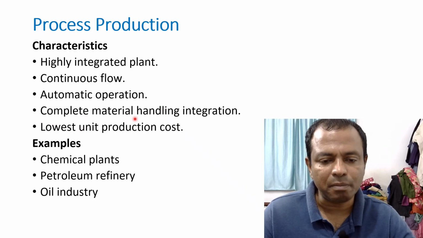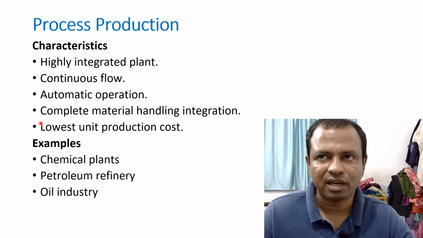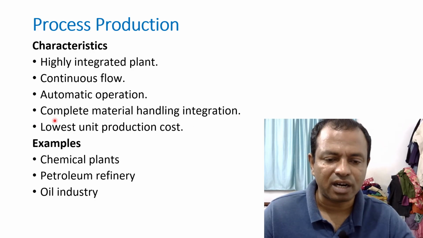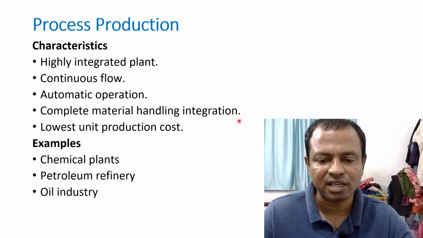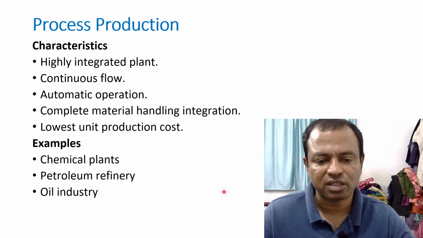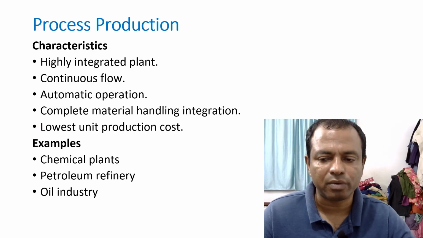Then complete material handling integration. We will input the raw materials in a conveyor. Through the conveyor, materials will transfer from one machine to the other, and at the end we will get the finished product, maybe fertilizer, maybe petroleum products or chemicals, like that. And the lowest unit production cost. That means for a particular unit, when we consider the cost, it is the lowest compared to the other three production processes.